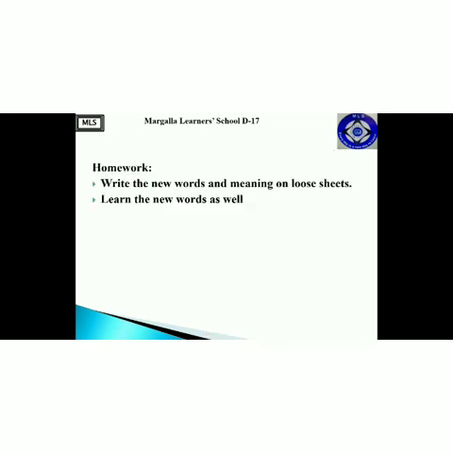I hope that these words were clear. Now your homework is that you have to write the new words and meanings on loose sheets, and another task is to learn the new words as well. You have to learn these words, not only write them.